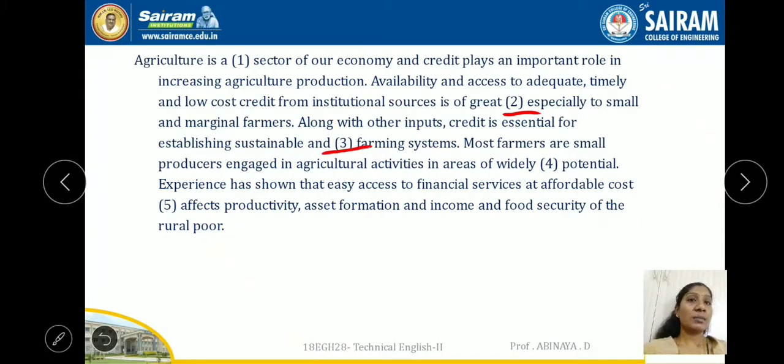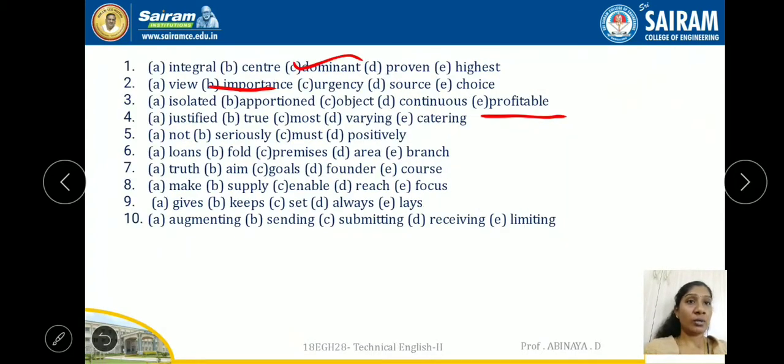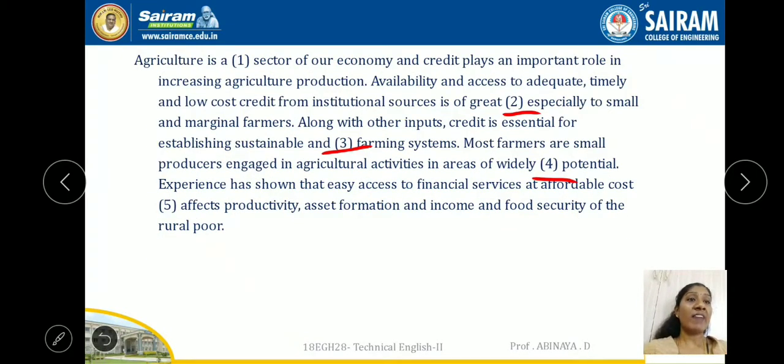Most farmers are small producers engaged in agricultural activities in areas of widely dash potential. True potential, most potential? No, most potential will never come. Varying potential, catering potential? Catering is not a right answer. Justified potential? No, how can a potential be justified? Potential is like something having resources, that is what potentiality means. So obviously varying potential is the right answer. So, agricultural activities in areas of widely varying potential.